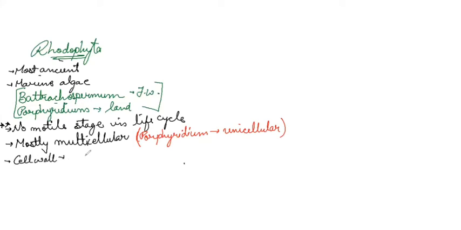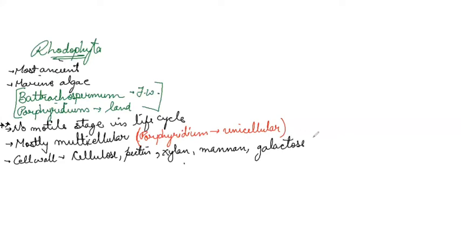It is a complex structure which has cellulose, pectin, then it has xylins, mannan, galactose, polyuronic acid, and polysulfate esters.